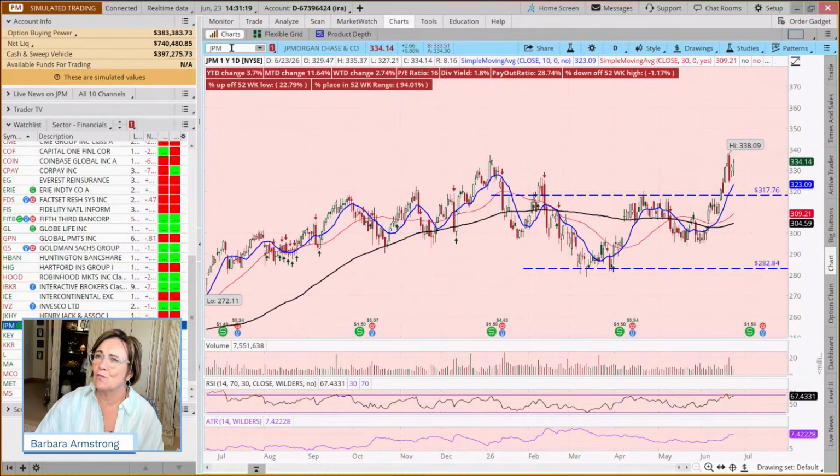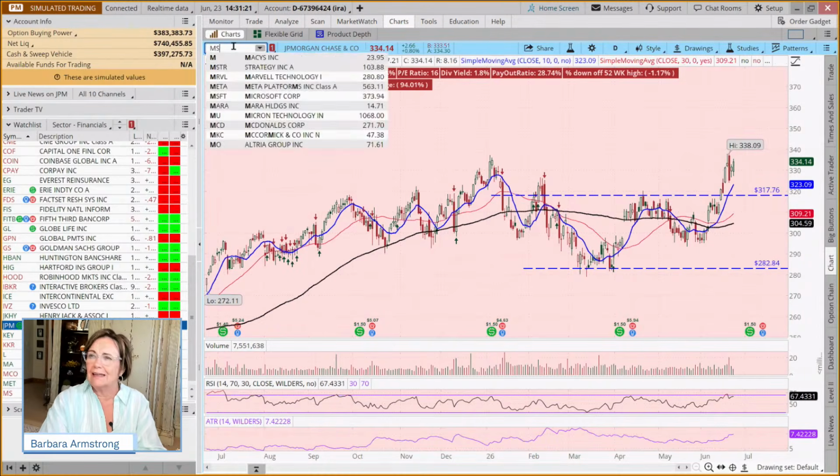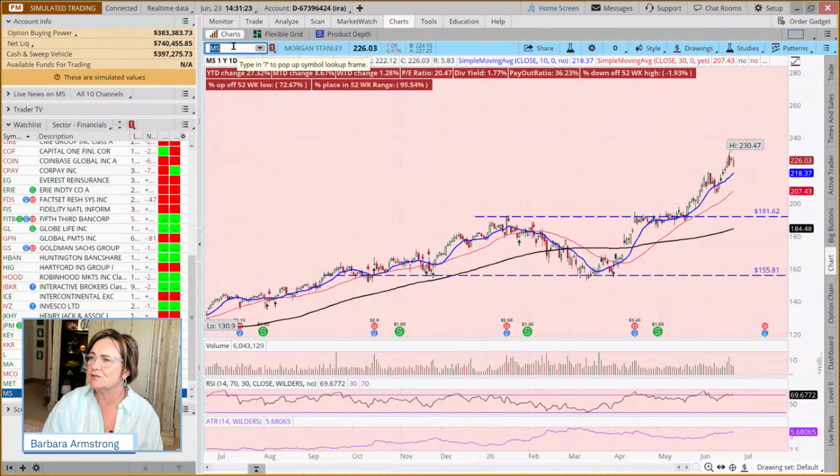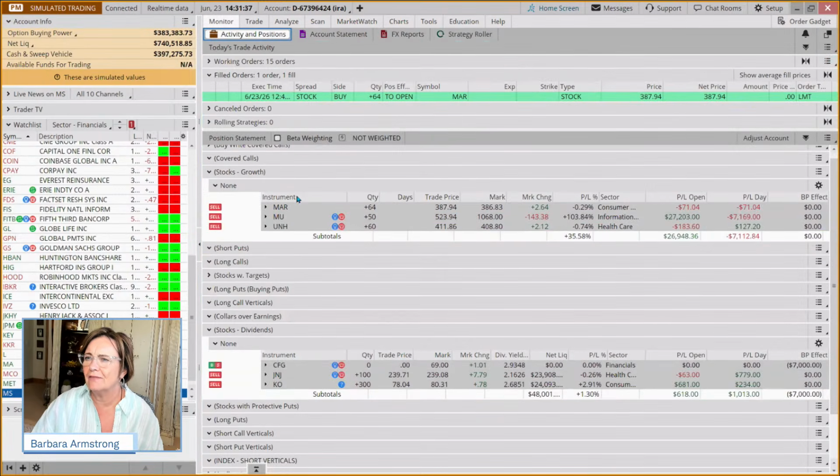And then what about Morgan Stanley? When we're looking at these heavy hitters in this industry group, again, we had that period of consolidation, broke out, came back. Today, coming back, not bouncing quite like the others. So let's say we wanted to add JP Morgan, like let's just make sure we don't have it in here. We don't.